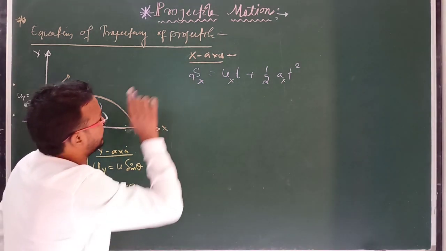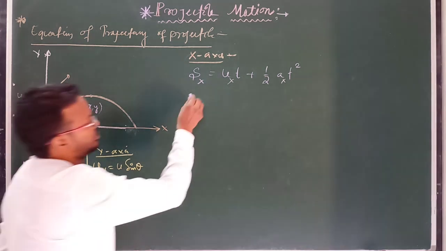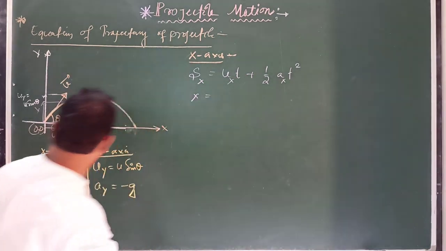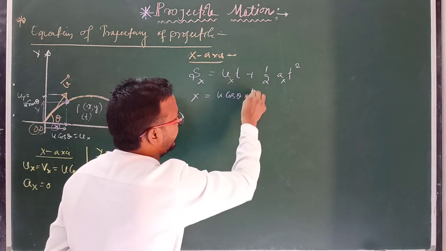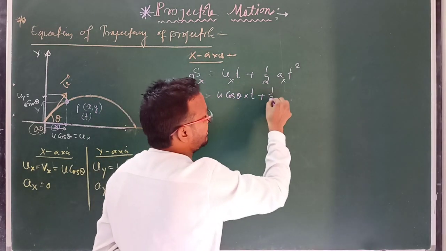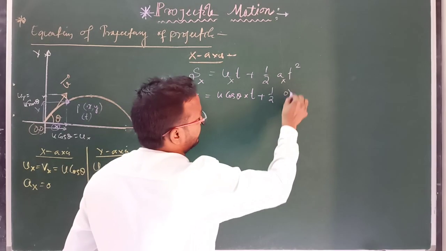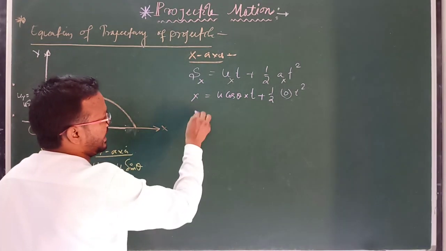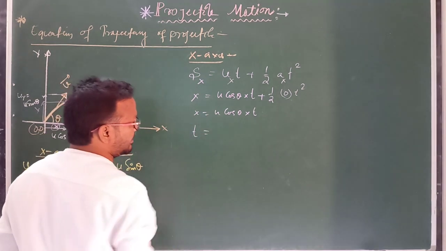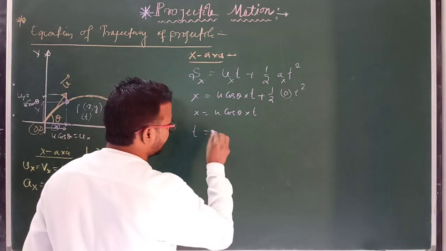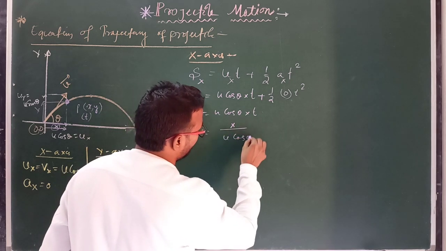Clear? So as s we can write x along the x-axis, so you can write x equals ux t, where ux is u cos theta, into time t, plus 1 by 2 ax, acceleration along the x-axis is 0, into t square. Then we can write x equals u cos theta into t, and we can write the time taken to reach that point, t, equals how much? That is x divided by u cos theta.